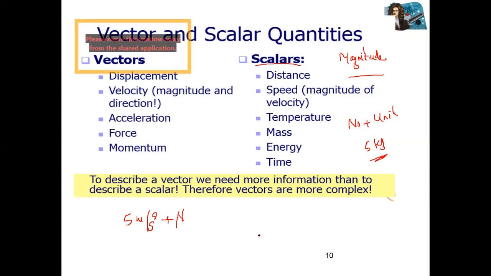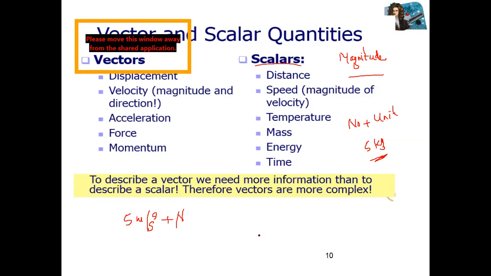But when you describe motion of a body like acceleration or velocity, you cannot say to your friend, for example, move with acceleration of 6 meter per second. You need to specify direction as well. Move with 6 meter per second toward north, toward south, toward east, or toward west. Same, if you want to present a displacement, for displacement you need direction. You are moving in positive direction or you are moving in negative direction.